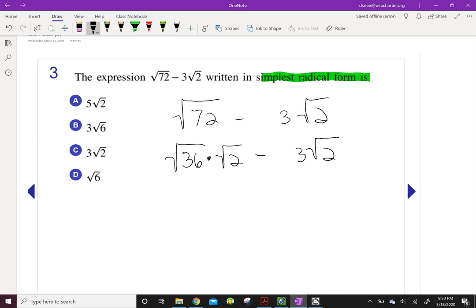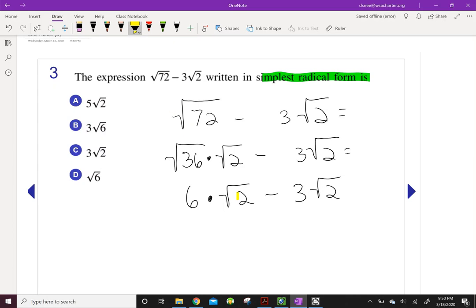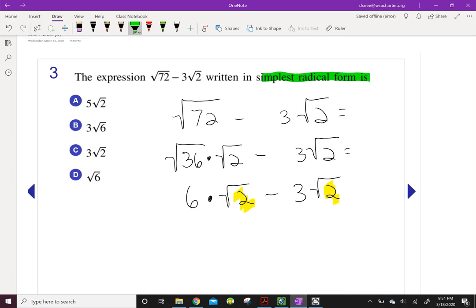And I know, now I'm going to drop down again, that the square root of 36 is 6 times the square root of 2 minus 3 root 2. Now, we learned earlier that if we're subtracting radicals, the radicand has to be the same, and then what we can do is combine the positive 6 and the negative 3.